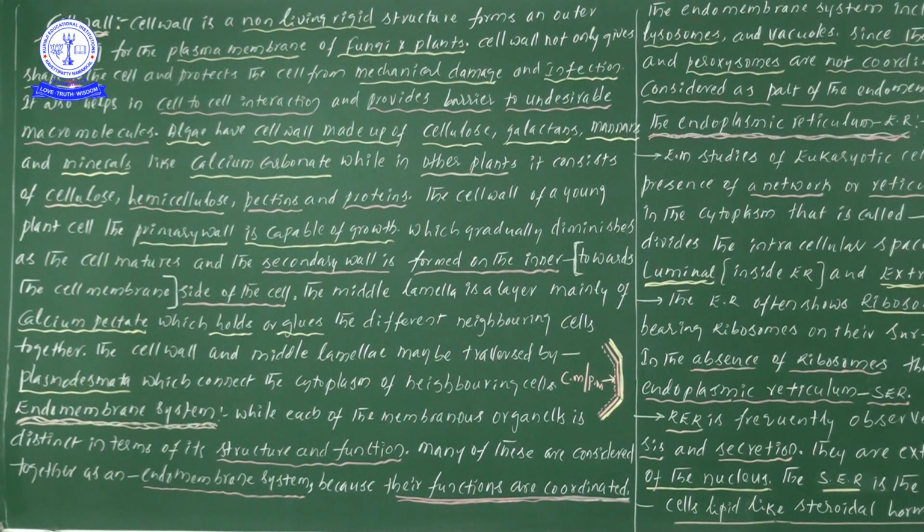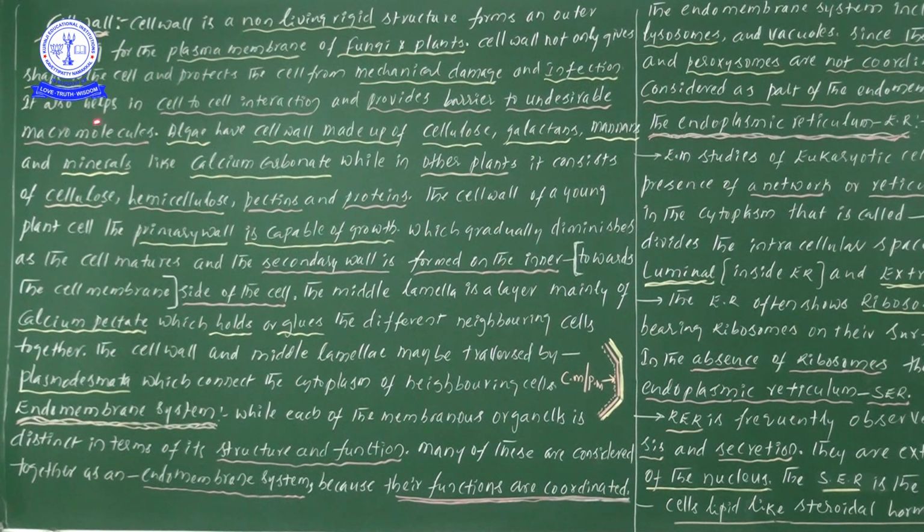In anatomy we learned the epidermis is the outermost protecting layer; likewise, from the cell's point of view, the outermost protecting layer is the cell wall. It provides the shape to the cell, and it also provides protection from mechanical damage and infection.